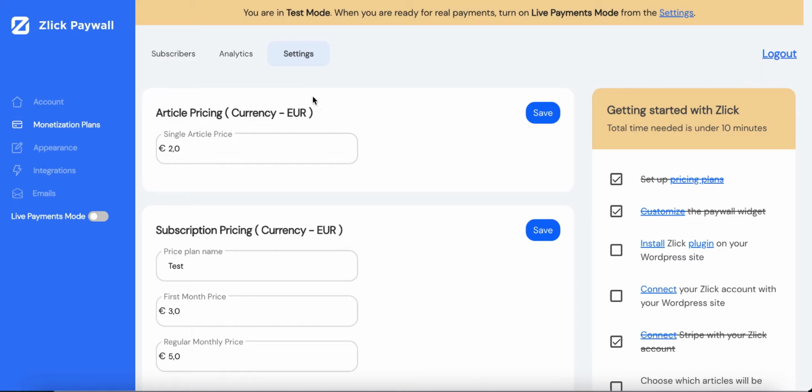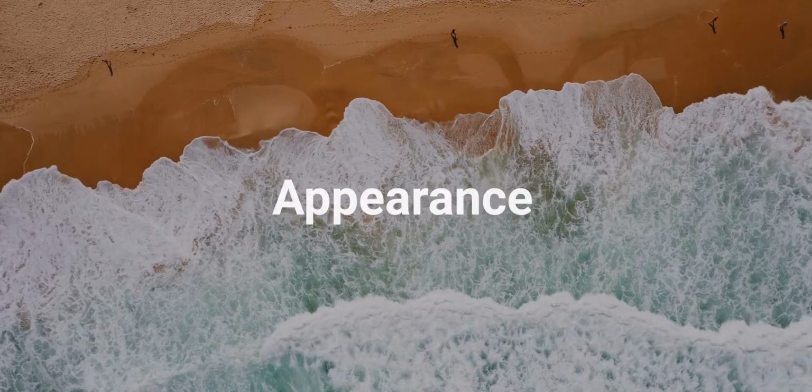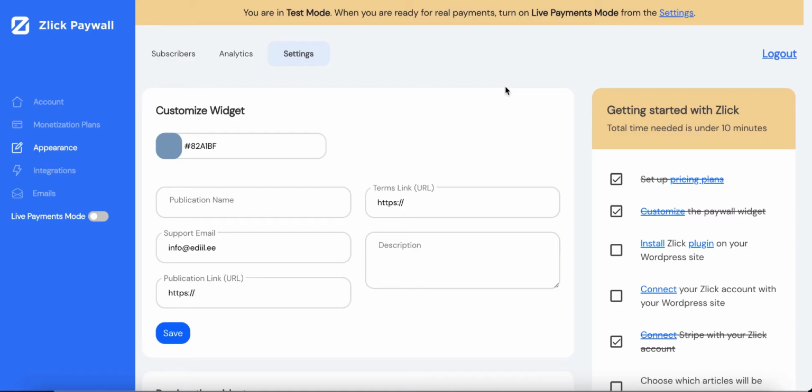You can set up a single article price or monthly subscription. You can give discounted price for first month. The payment widget automatically uses your website styles, fonts, and colors to provide a seamless fit into your site. But don't worry, you can manually change the primary color to give some accent to the widget.